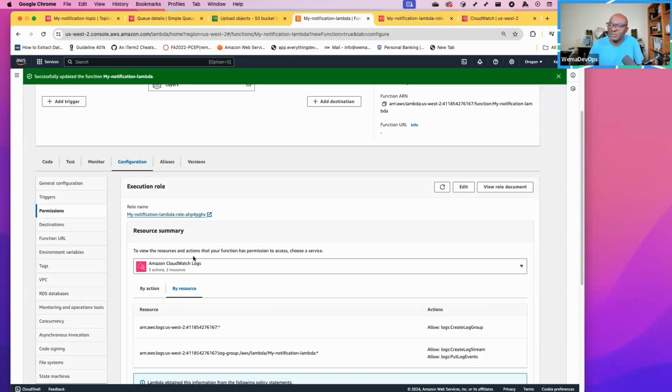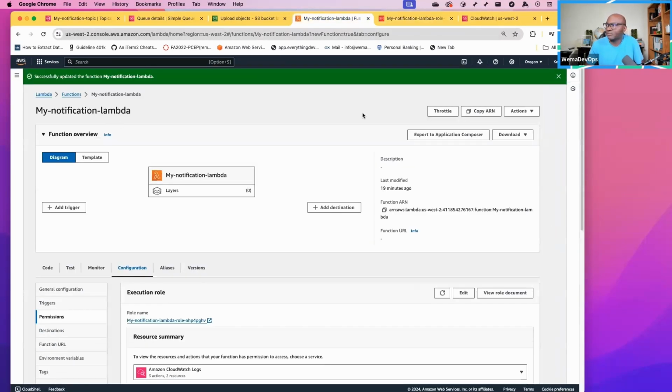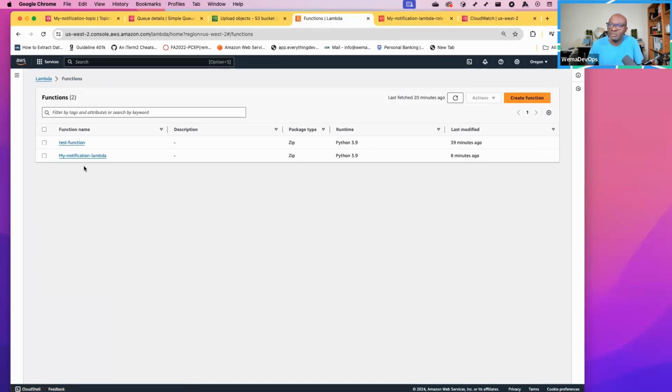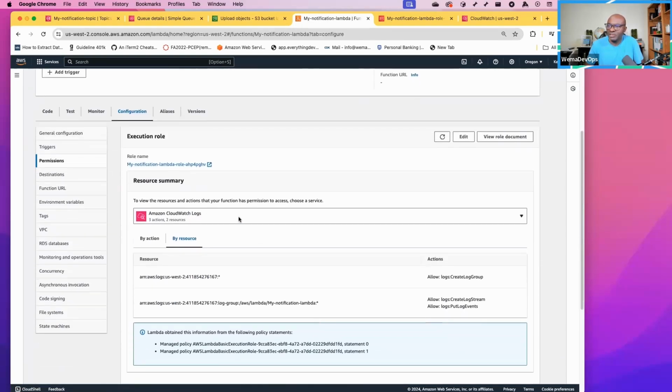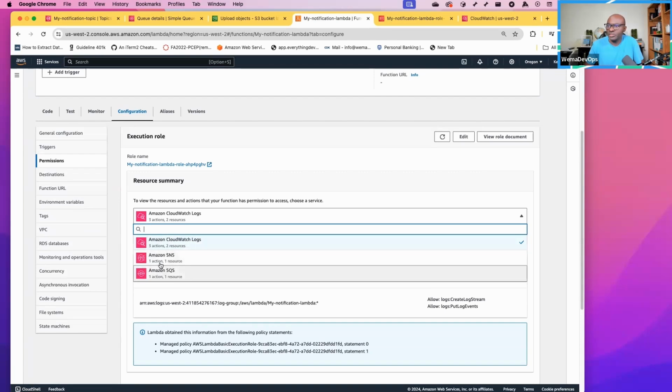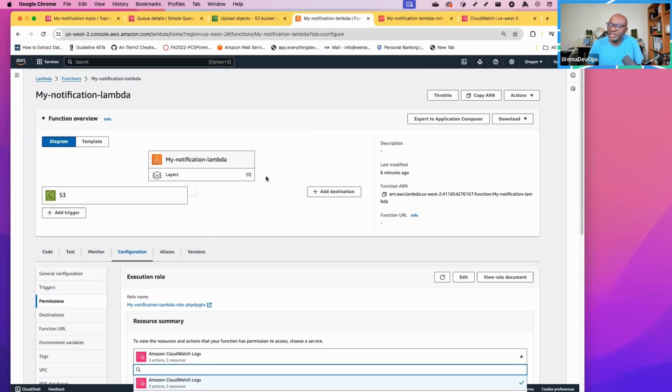So we can go back to our Lambda. If I refresh or just go back to my functions and look at my notification Lambda, it now has more permission. When I look at the execution role, it has access to SNS and it has access to SQS. So that's good. Let's go ahead and trigger our Lambda again.